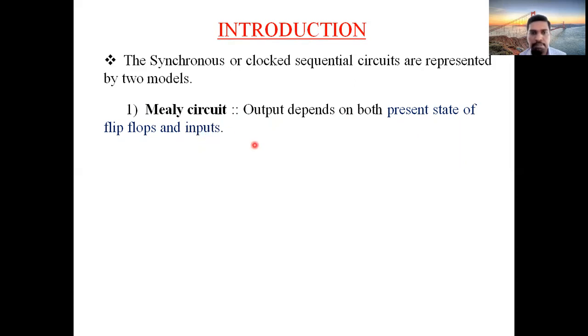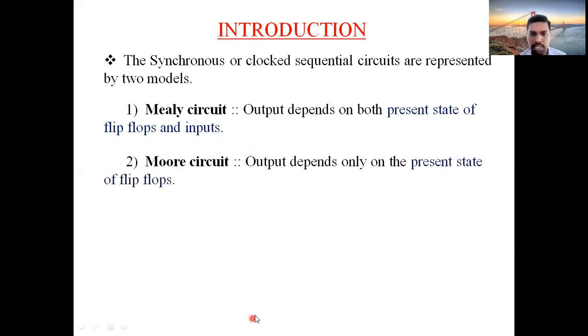Clear? And the second type of representation is the Moore circuit. What is a Moore circuit? The output depends only on the present state of the flip-flops. What is the difference between these two? In the Mealy type of representation, the output depends upon both the present state of the flip-flops as well as inputs.